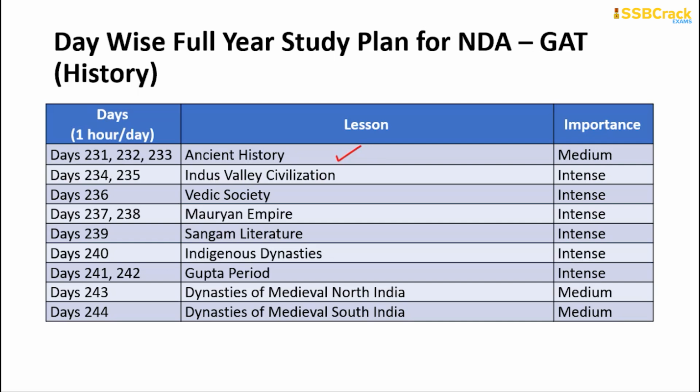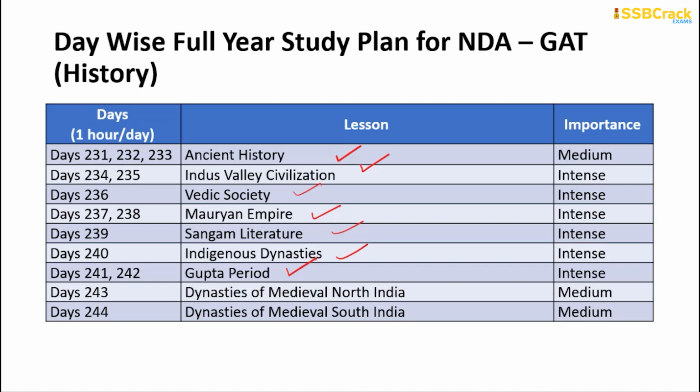Then 2 days from day 234 to 235, you will be learning about the Indus Valley civilization. 236 is about the Vedic society. 2 days for the Mauryan Empire. 1 day each for the Sangam literature and indigenous dynasties. 2 days for the Gupta period. Make sure that you maintain learning about the economy of the Gupta period as much as possible.